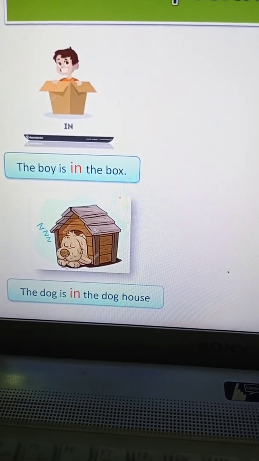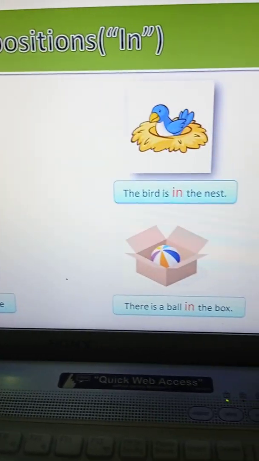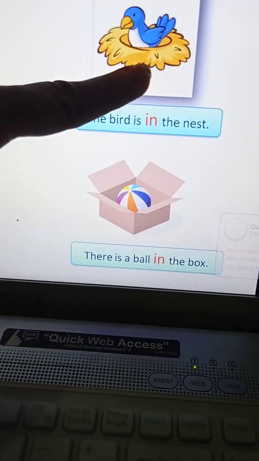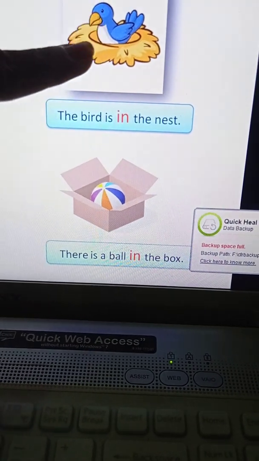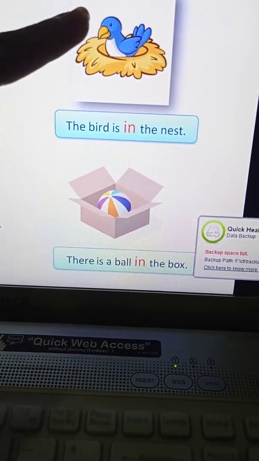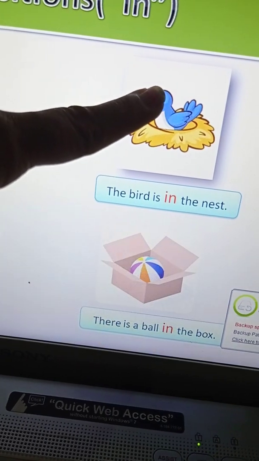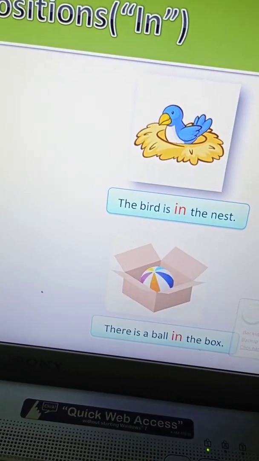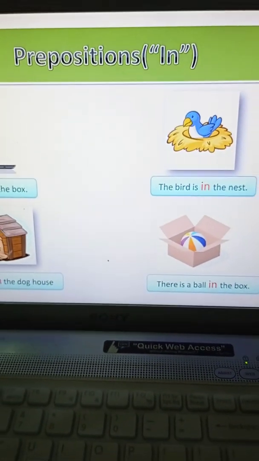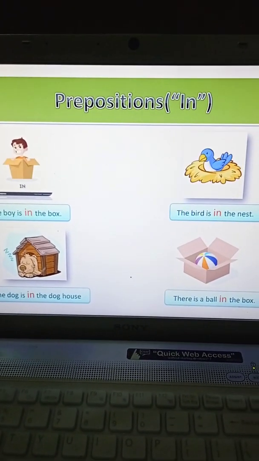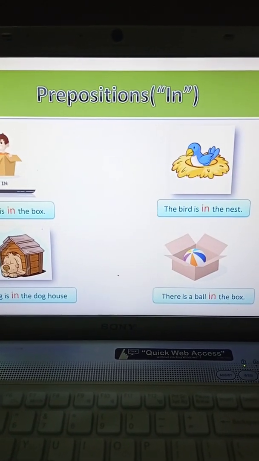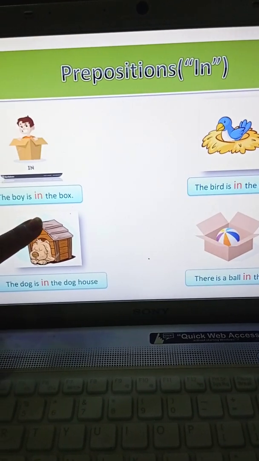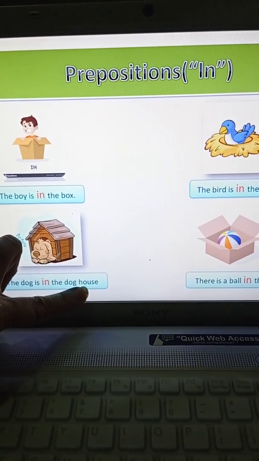Now children, in the second picture, are you able to see where is the bird? The bird is in the nest. Can you tell me where is the bird sitting, children? The bird is sitting in the nest. Now in the third picture, are you able to see where is the dog? The dog is in the dog house.